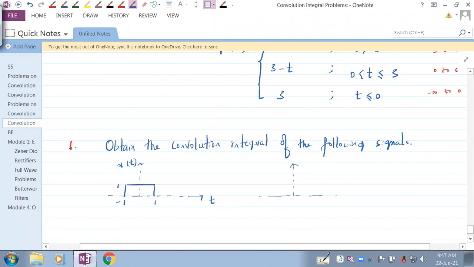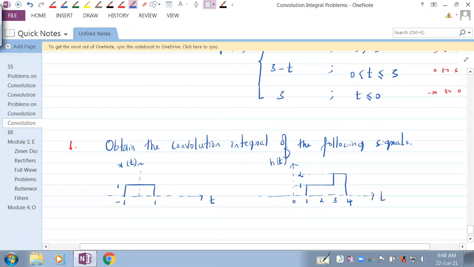The second signal is 1 from 1 to 3, and it is 2 from 3 to 4. So this is the second signal, that is your y of t, or let's say h of t.